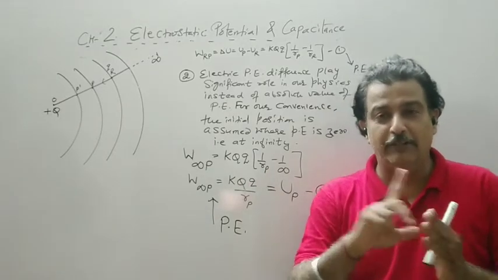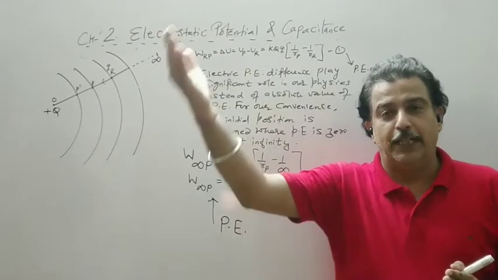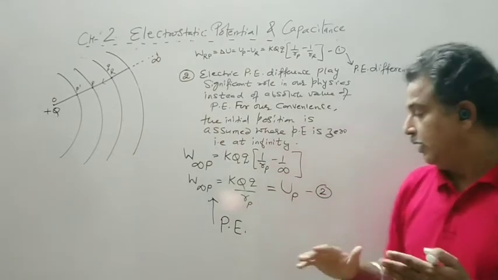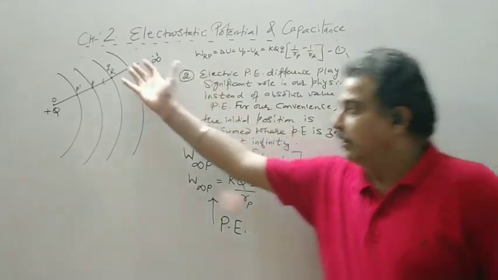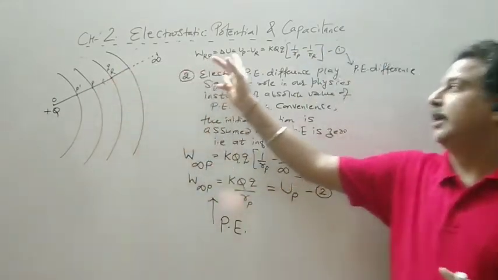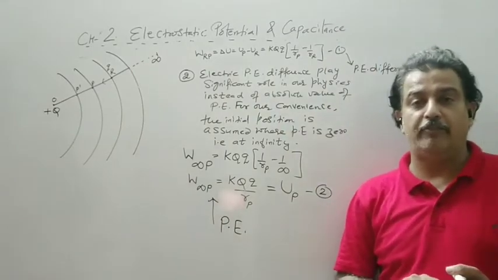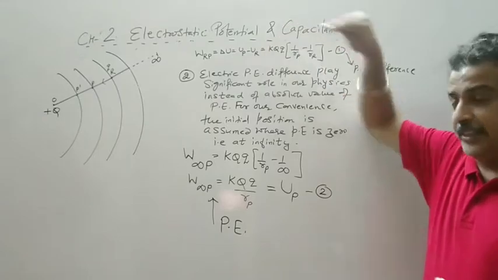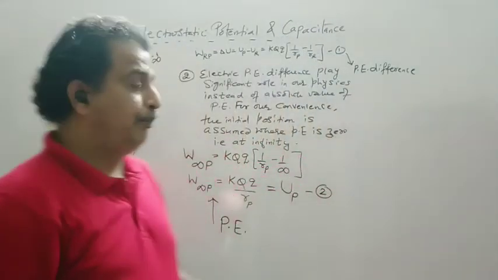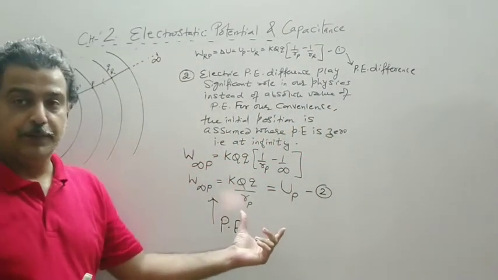So I made only one change. Outside to any point, it is potential energy. Within the field, when we have 2 points, it gives rise to potential energy difference. The potential energy difference plays a more significant role compared to this absolute value.